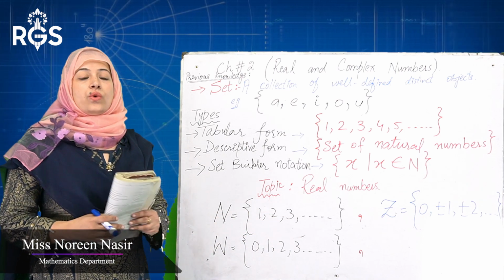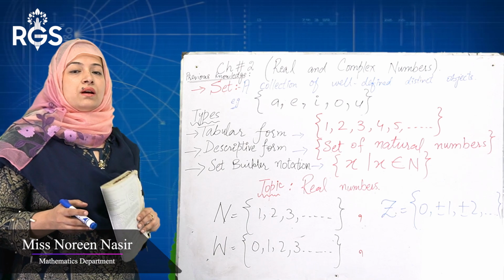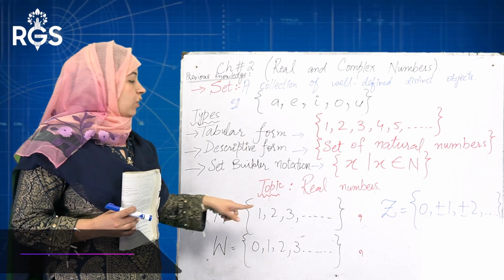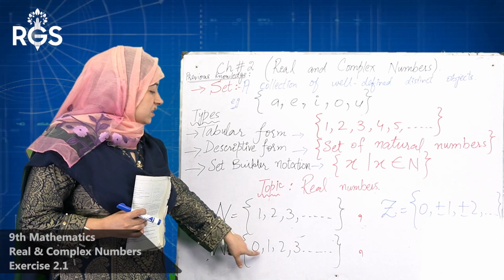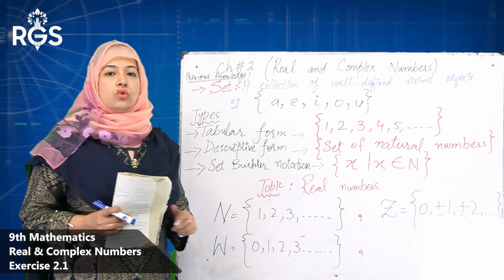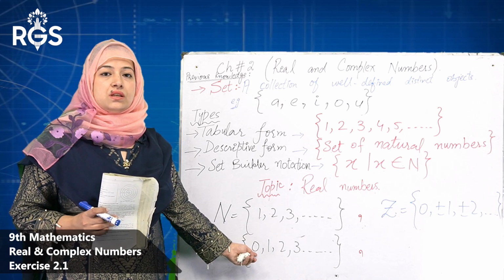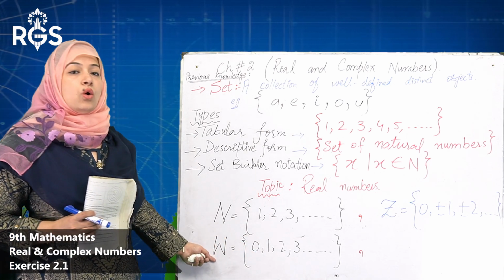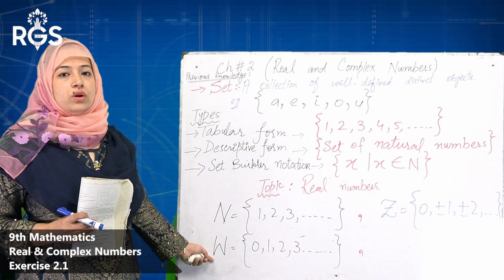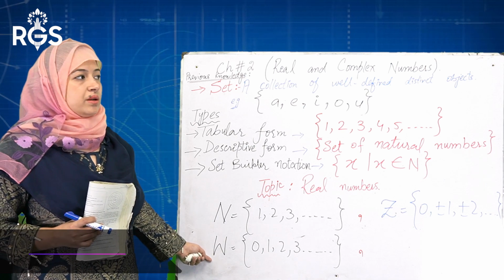Same as it is, when we add 0, in the form of 0, 1, 2, 3, 4 up to so on, natural number added with 0 becomes a set of whole number. It is denoted by capital W.